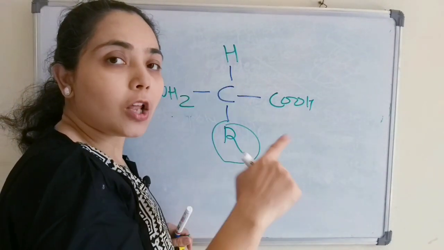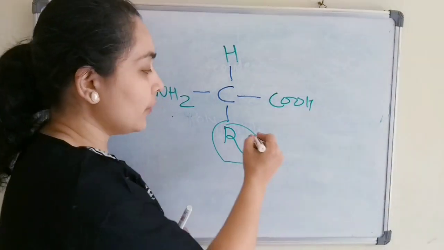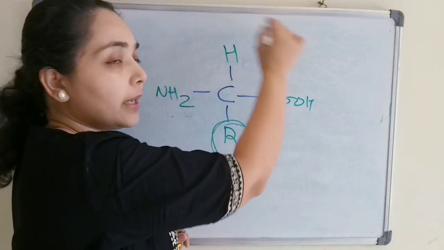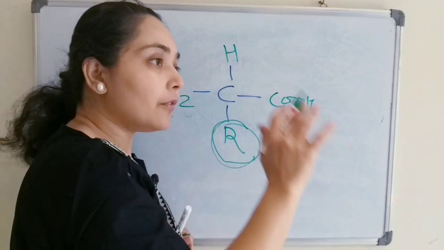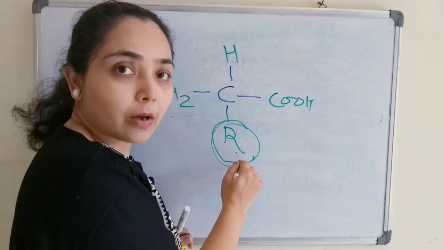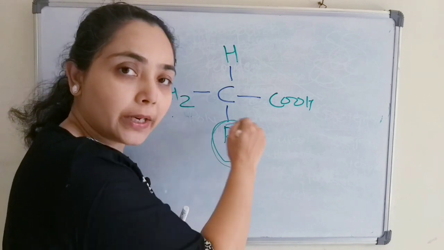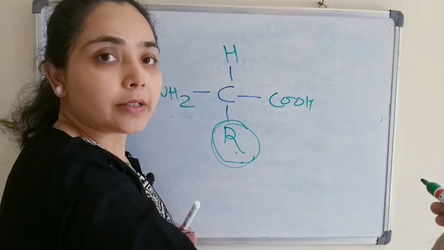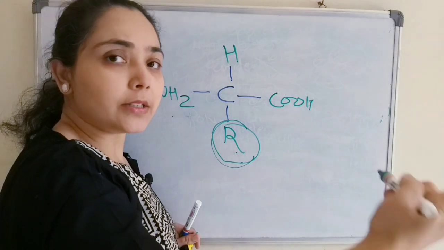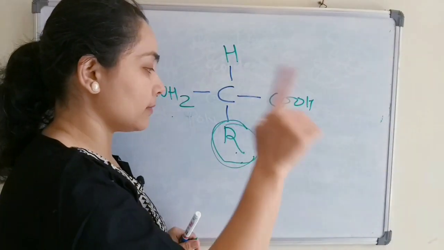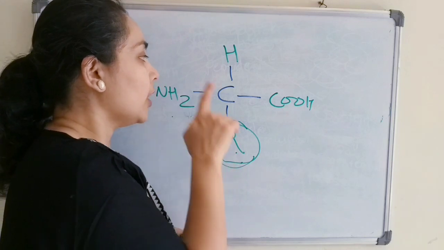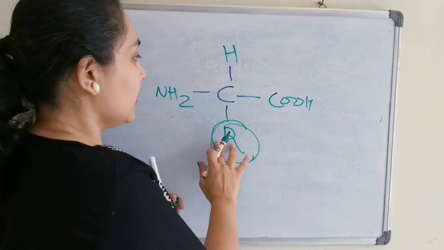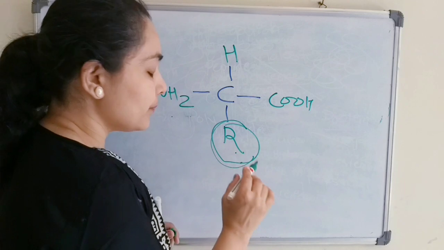All amino acids vary with respect to the side chain. These three are common for all amino acids, and the only variation is here in the R chain. Depending upon the R chain, there is a classification of the amino acids, which we will discuss in the next class in the topic classification of amino acids. So this is the general structure.